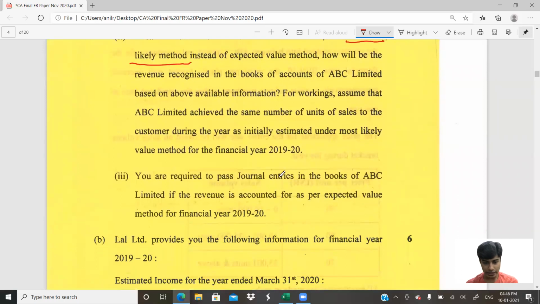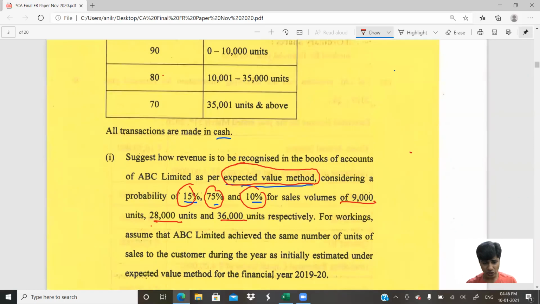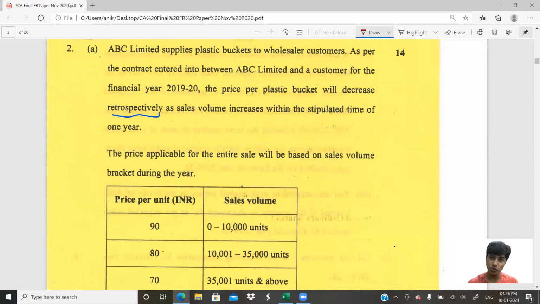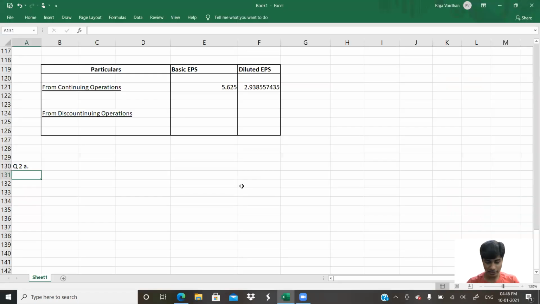Then that's it, the last sub question. You are required to pass journal entries in the books of ABC Limited if the revenue is as per the expected value method. Easy one, not a difficult or troublesome one. How many marks is this one? 14 marks. This one is a loot. ICAI is putting these marks into your pocket and saying, please take this and go, don't even look back. If you don't have such a feel, leave it to me. It's my responsibility. I'll give you such a feel.